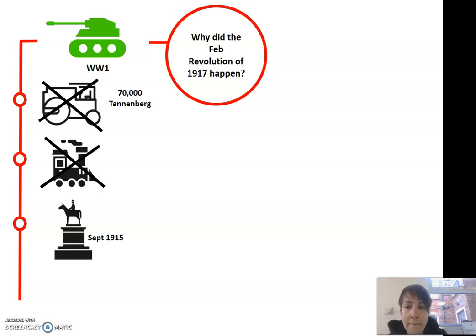Now, the Tsar made a massive mistake in September 1915 when he made himself Commander-in-Chief. As Commander-in-Chief of the army, he was held responsible from this point forward for all the losses and mistakes, and indeed the losses were thought to be a direct result of the leadership of the army. For example, 1 in 3 of the troops had no rifles.